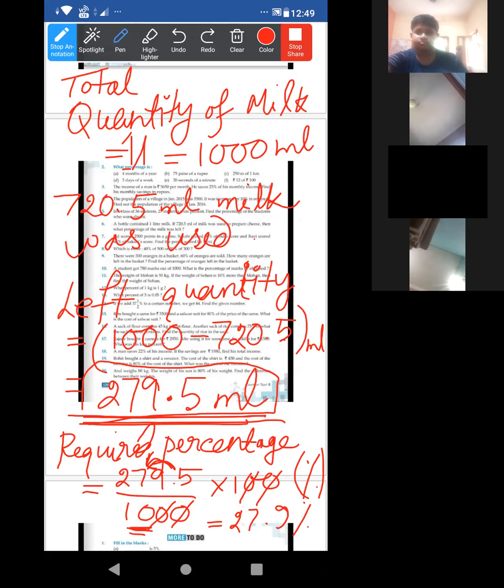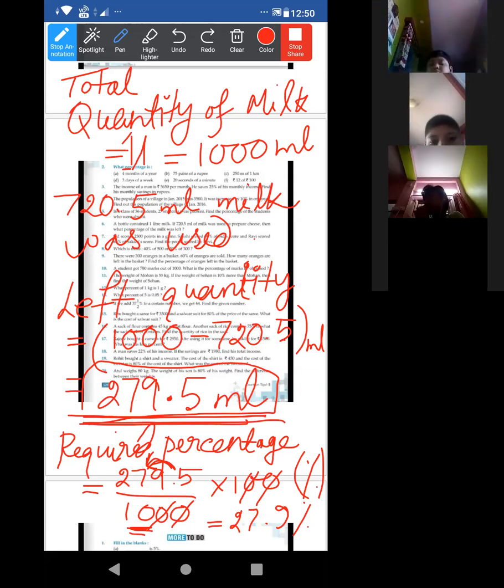Ujan, read the next question. Question number 7. Ma'am, but it will be 27.95%, I think. Yes, very good. Here is 5. After the decimal, not 95, it is 95. Okay? Yes, Ujan.